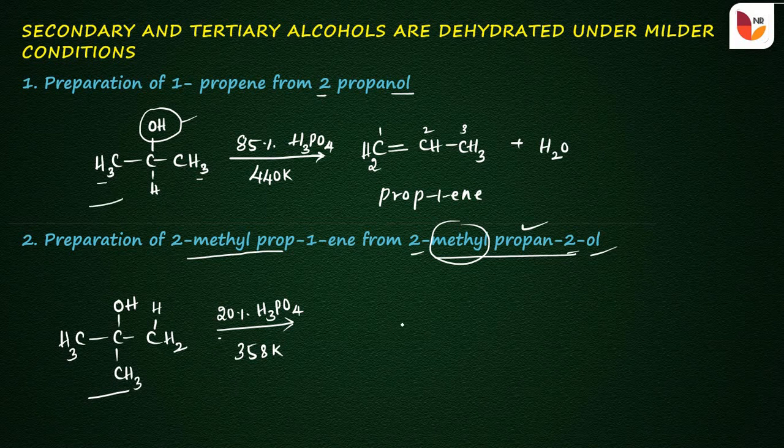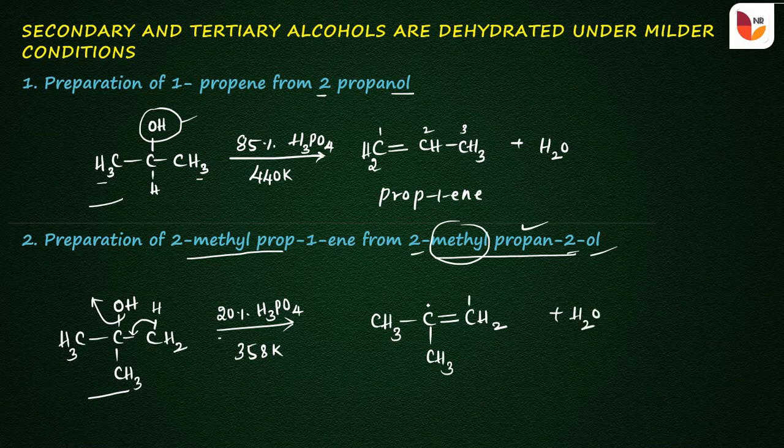So it gives the product, that is H and OH are eliminated, and it gives the product CH3, CH3 and a double bond. That is, the bond is shifted towards the carbon, and the remaining part is CH2 plus H2O.